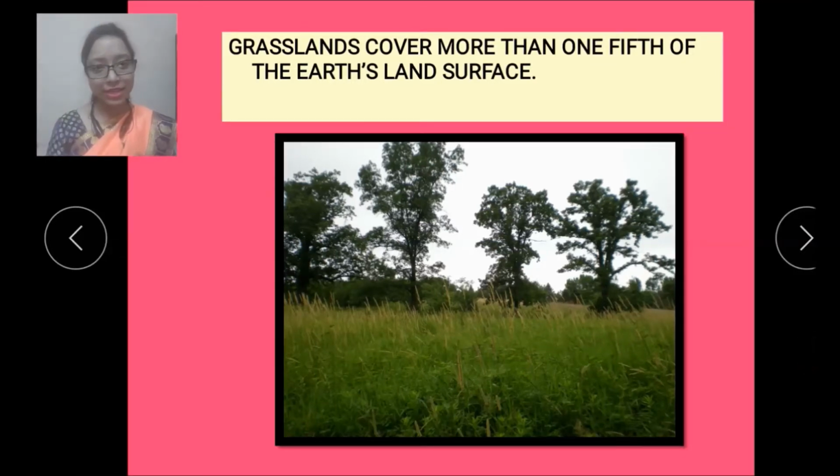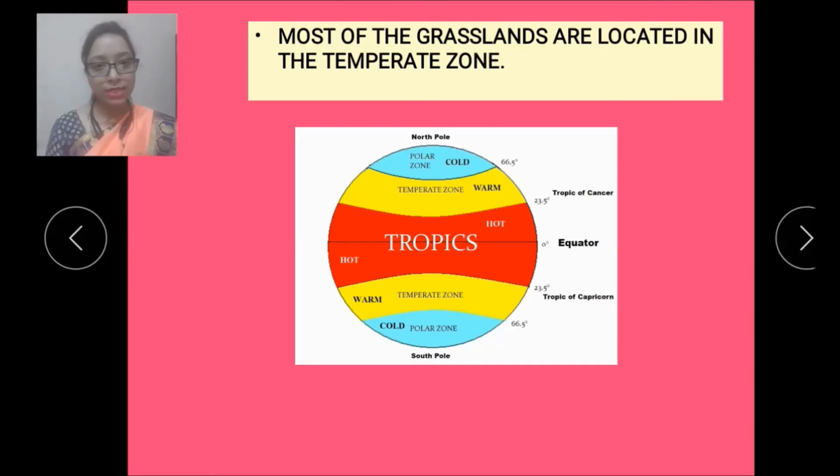Now let's read what is written. Most of the grasslands are located in the temperate zone because the temperate zone has a mild climate. It is neither very hot nor very cold.